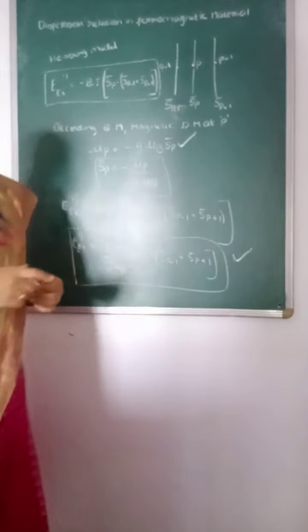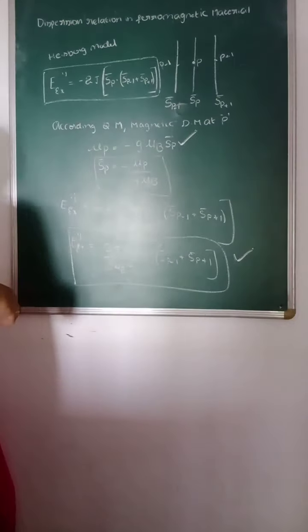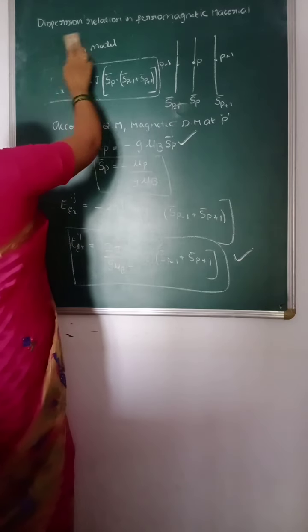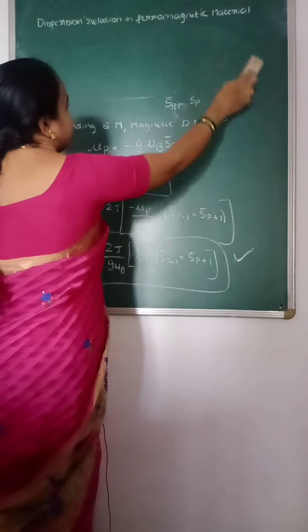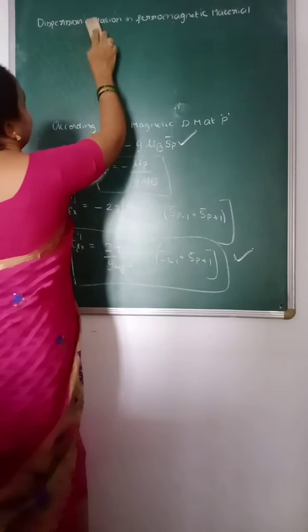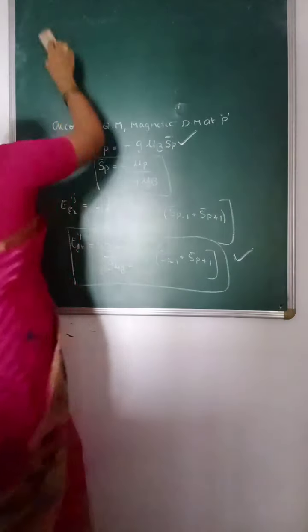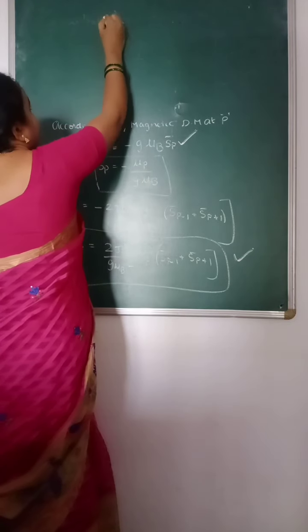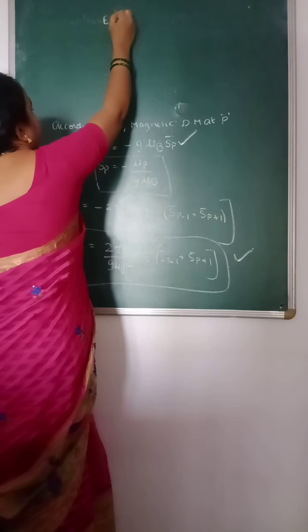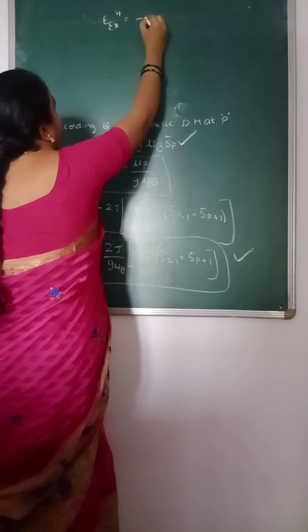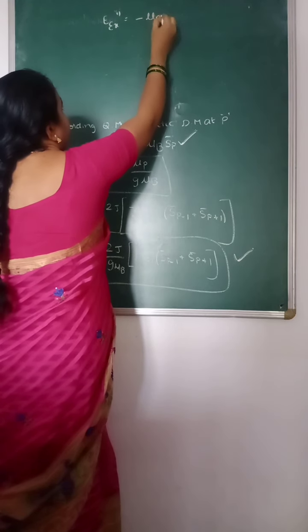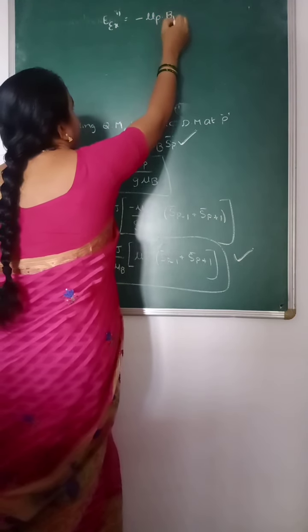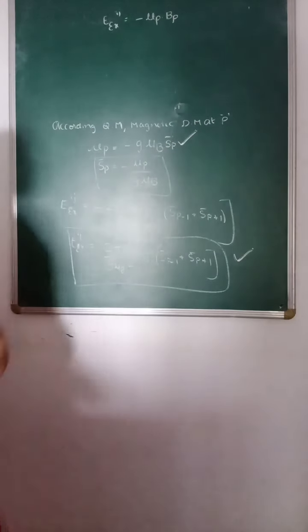But in atomic and molecular physics, we can write the exchange energy in general as the dot product of the magnetic dipole moment of the electron and the internal magnetic field generated by that electron.